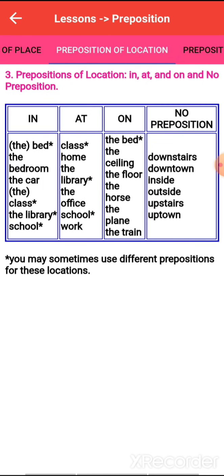Next is here the preposition of locations. Fine. So for locations here you can see in, at and on again. So now here you see the bed, the bedroom, the car, the library, the school library. So you may sometimes use different prepositions on these specific locations. At class we can use differently, but whenever there is a talk of home we will use the same.